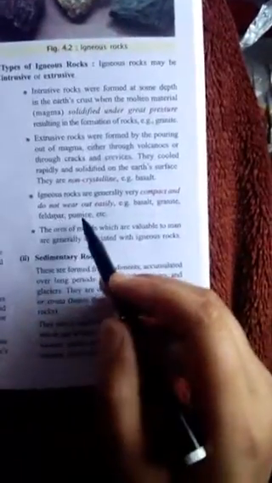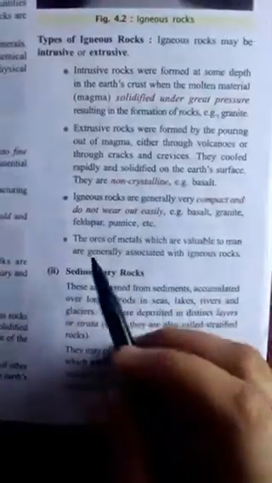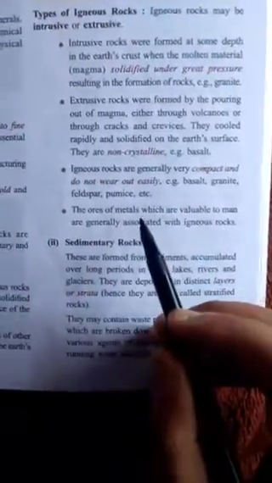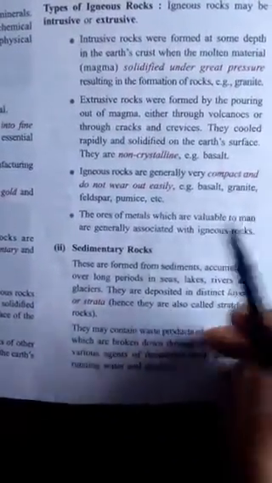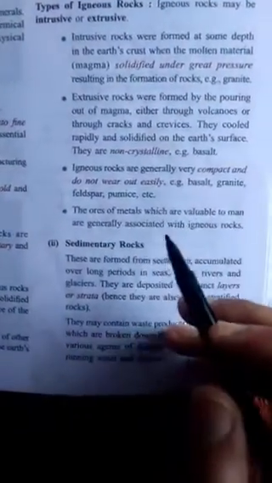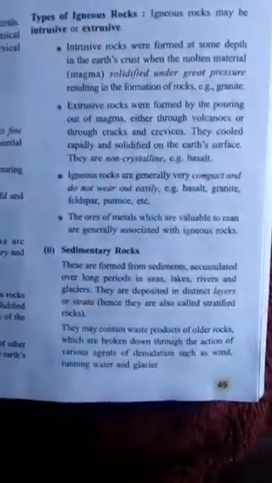Next, igneous rocks are generally very compact and do not wear out easily. Igneous rocks are very hard and don't wear out easily. The ores of metals which are valuable to man are generally associated with igneous rocks.